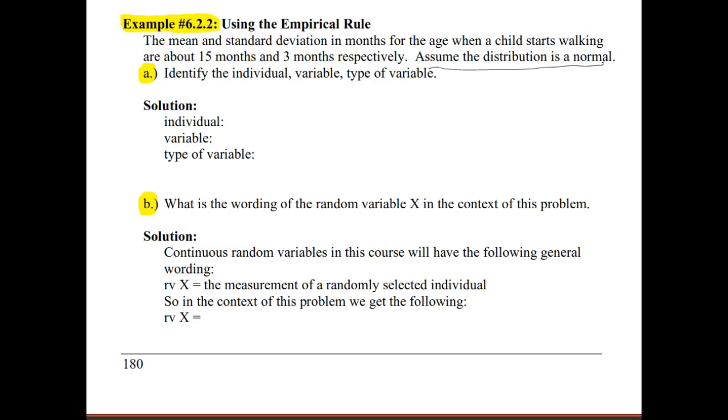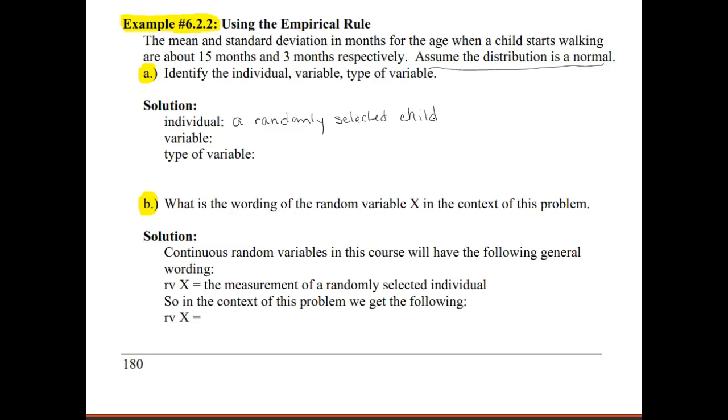So part A asks us to identify the individual, the variable, and the type of variable. In this case, we're looking at a randomly selected child. Again, if you just wrote a child, that would be fine. I'm just going to keep emphasizing that, for good inferences, we should have samples where we randomly select things.